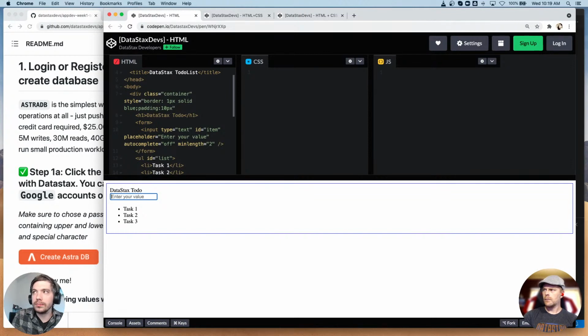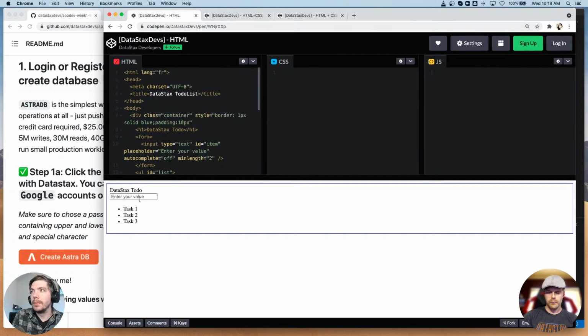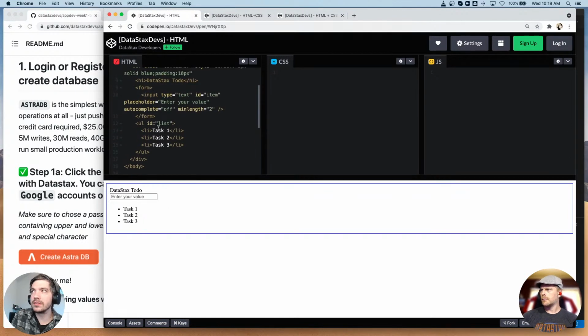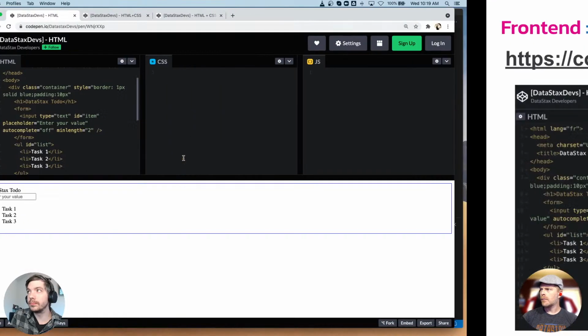Let me type an actual word. Hello, world. Typical. Nothing happens. It actually fails because there's no real interaction. All of this is hard coded. We have our list element with our different items, task 1, task 2, task 3. But I can type whatever I want in here and nothing actually happens. There's no logic to this at all, because all it is is a bunch of tags. We have a tag for input that allows us to type in something, but it doesn't know what to do with that. So that is our basic HTML to-do app, which is pretty much useless.